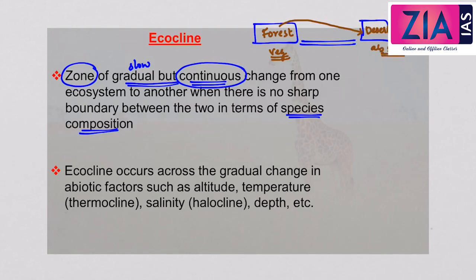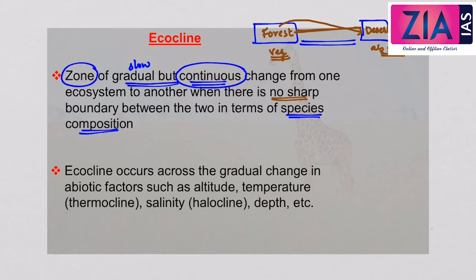Now from the forest towards the desert, there is a gradual change in the ecosystem, but even though this is a slow or gradual change, it is a continuous change, and this happens when there is no sharp boundary. So in cases where there is no boundary which divides the forest and the desert ecosystem, this is called an ecocline.